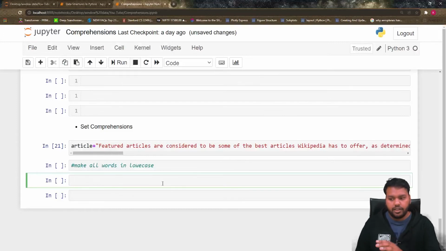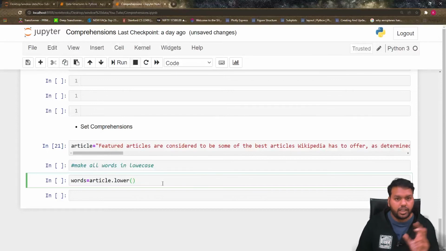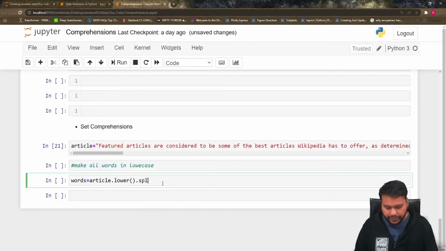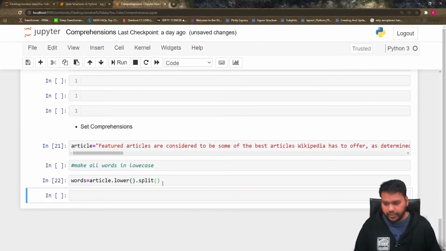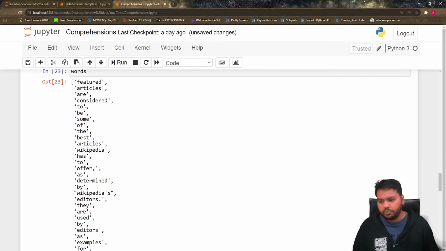So first I will fetch all the words from this, convert them to lowercase and split them, and then put them in the set. So let's see how we do this one. Words equal to the article, you can put lower, so everything will convert to lowercase, and then you can split it. If you print the words here, you can see these are the words. These words are in a list and there is duplication.